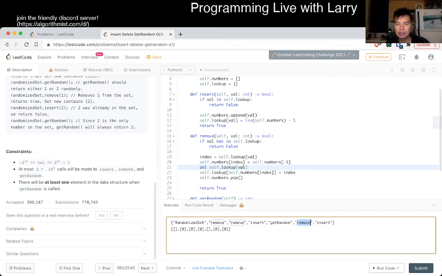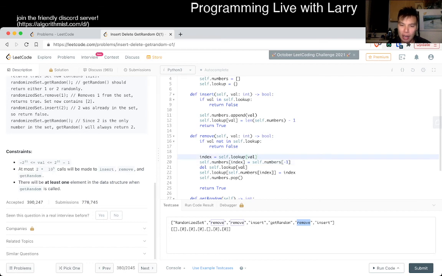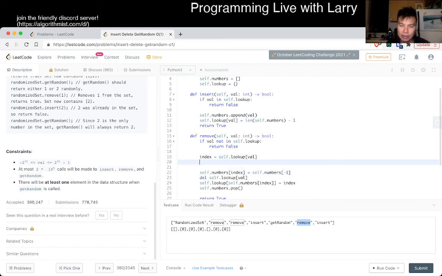But okay, so that means that we have to just choose. Okay, so this is the current index. We can do this, have that lookup immediately, and then we also.